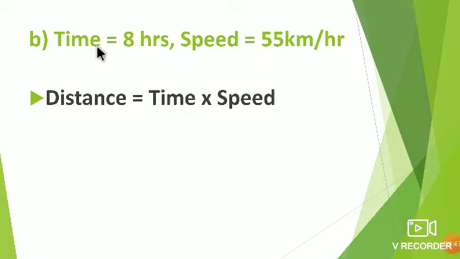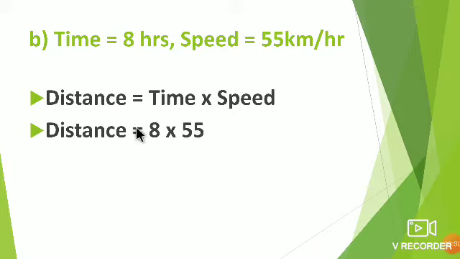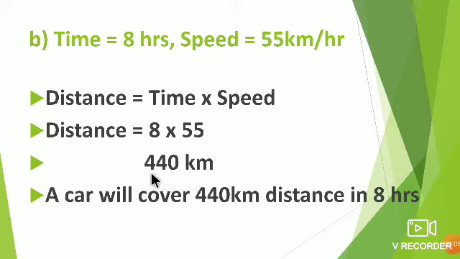Now B. Time is given here, 8 hours, and speed is 55 km per hour. Same formula: distance is equal to time into speed. Put the values in the formula: distance is equal to 8 into 55. Here we know the time and speed, so after multiplying, you will get 440 km. As it is a distance, you should write the unit here, kilometer. So a car will cover 440 km in 8 hours.